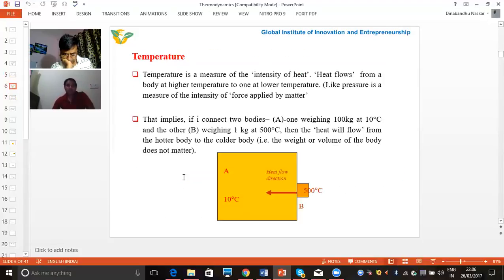Now, coming to the next slide, I will discuss temperature, because we are going to study thermodynamics. In thermodynamics, everywhere we are discussing temperature or transfer of heat.